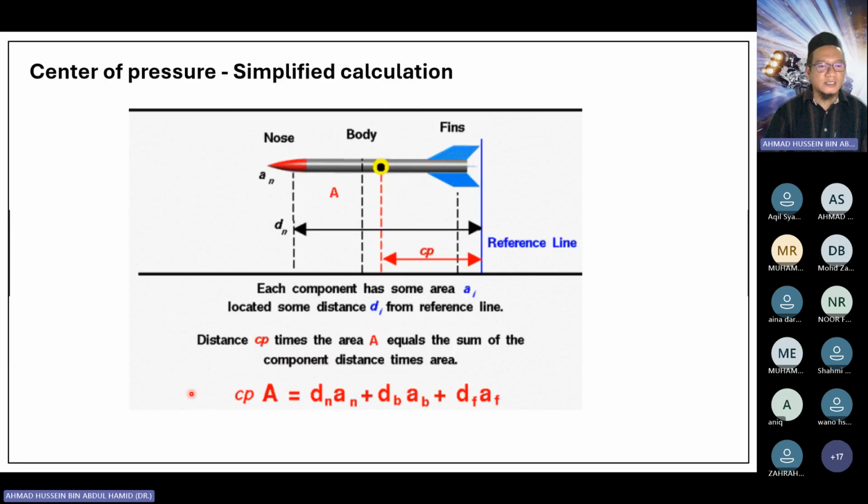But this is the least accurate approach. Of course, this is a crude estimation, and I don't recommend this method. But you can do this just for the sake of comparison.